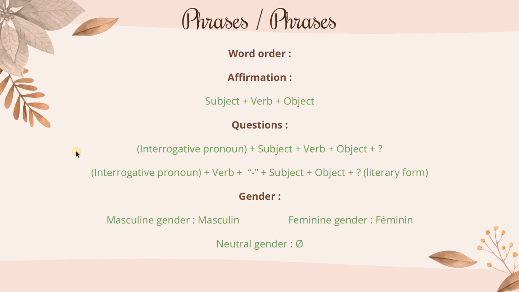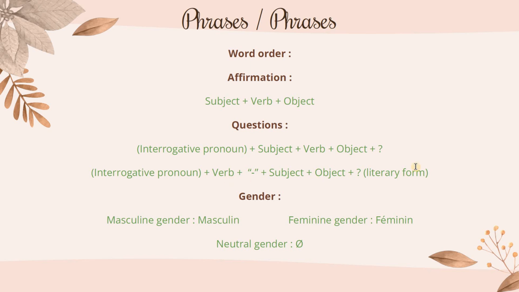And the literary form in French is a little more like in English. So we have the verb and a little dash, the subject, the object, and sometimes an interrogative pronoun also. The little dash here is just to say that this subject, this pronoun, is linked to this verb.